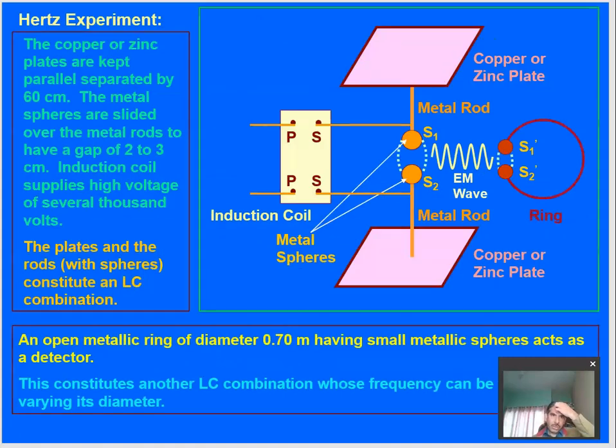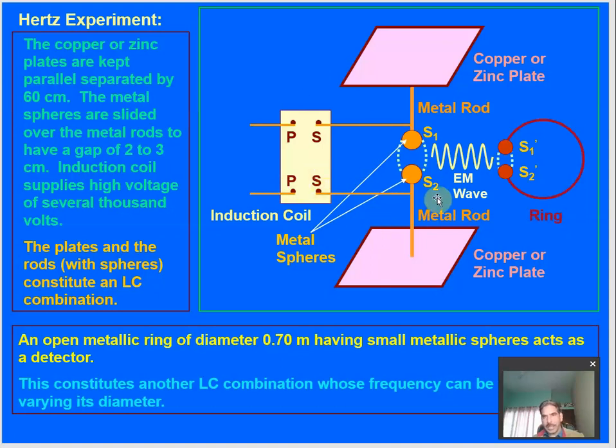Hertz made an experiment to confirm the existence of electromagnetic waves. The setup of the experiment is as follows. There are two copper or zinc plates, to which two metallic spheres are attached through metallic rods, which are separated by a very small space, about 2 or 3 centimeters. These metallic rods are attached to the induction coil, which produces a very high voltage.